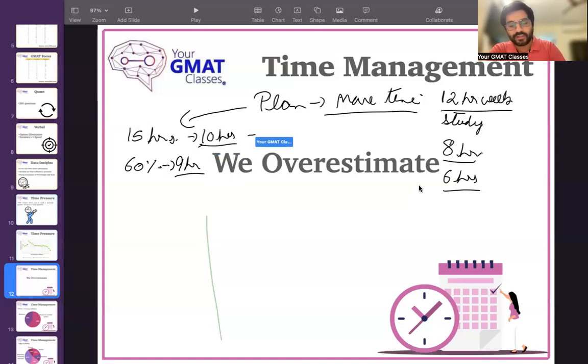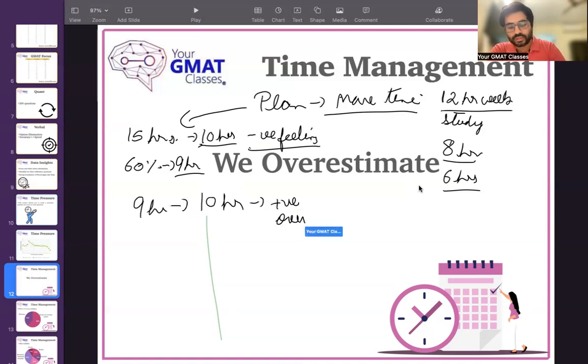What will happen? You will have a negative feeling because you expected yourself to study for 15 hours, and in reality you were only able to give 10 hours. Because of that, you might feel a sense of not being able to achieve the bare minimum. But let's say you only planned for 9 hours, and in this case, you gave 10 hours. You will have a positive feeling of overachieving: I allocated only 9 hours, but I actually studied for 10 hours. This is a classic case of having less expectation and achieving more.